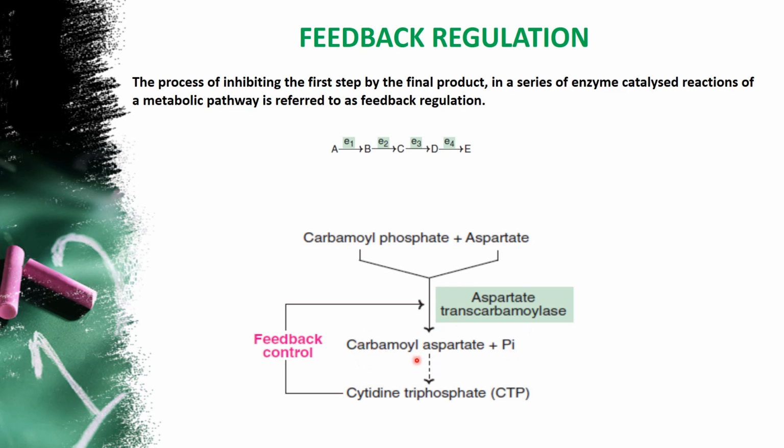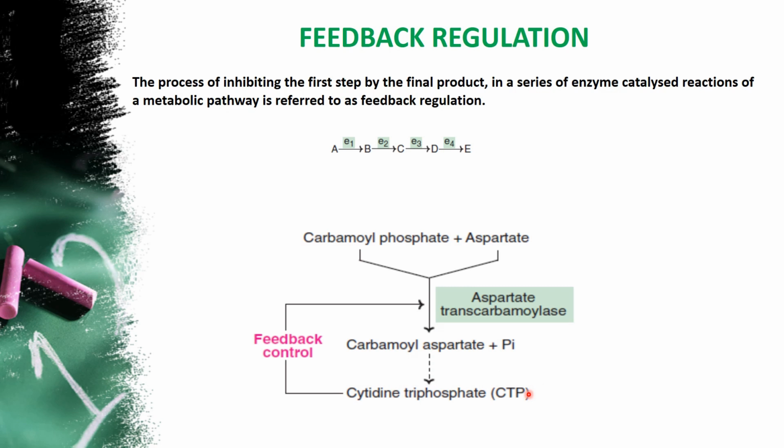Thereafter there are so many steps, which is why you can see the dashed arrows. In between there are many steps, and finally we get cytidine triphosphate, CTP. Cytidine triphosphate, CTP, is one of the bases belonging to the pyrimidine bases in nucleic acid synthesis. When cytidine triphosphate, the product, is produced in a sufficient quantity or the required amount is synthesized,